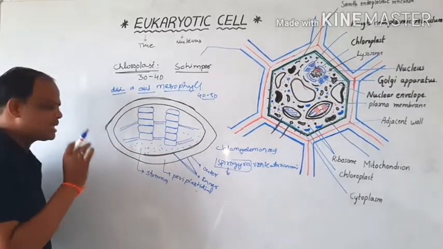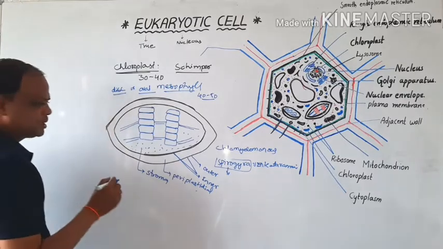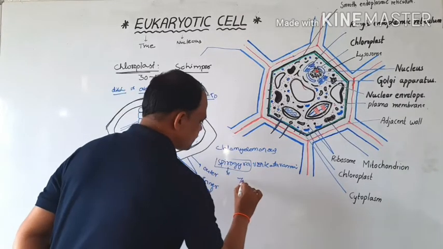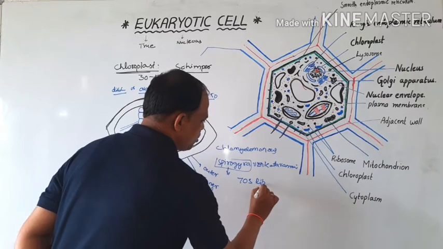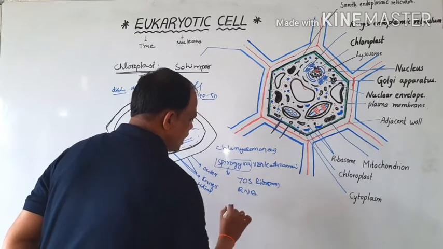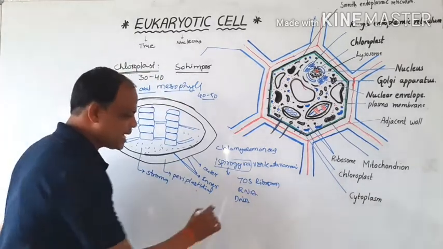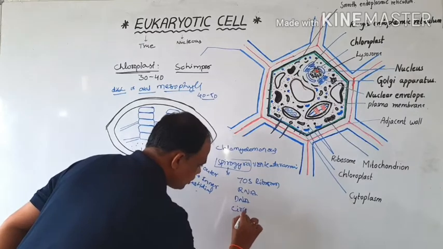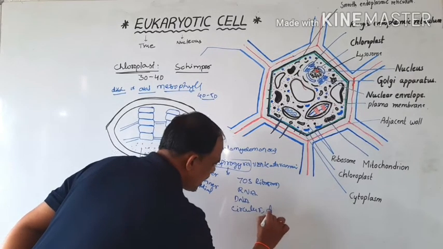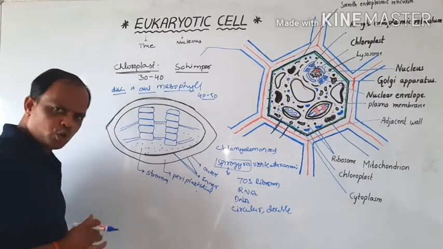and also cytoplasm. The stroma contains 70S ribosomes, three types of RNAs, and DNA also. The DNA is circular and double-stranded in this chloroplast.